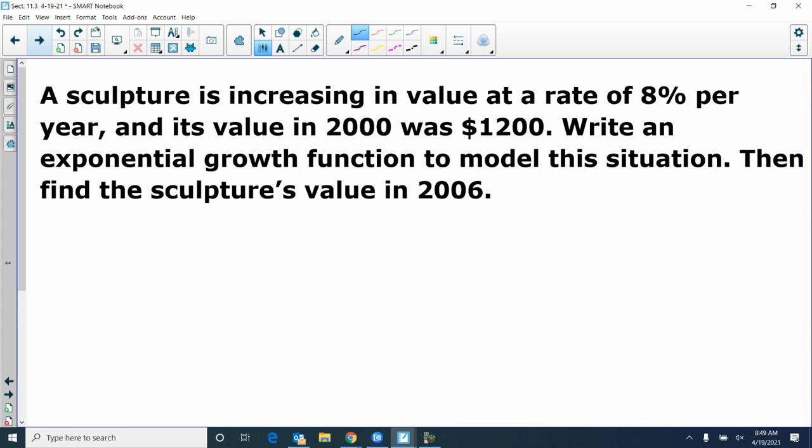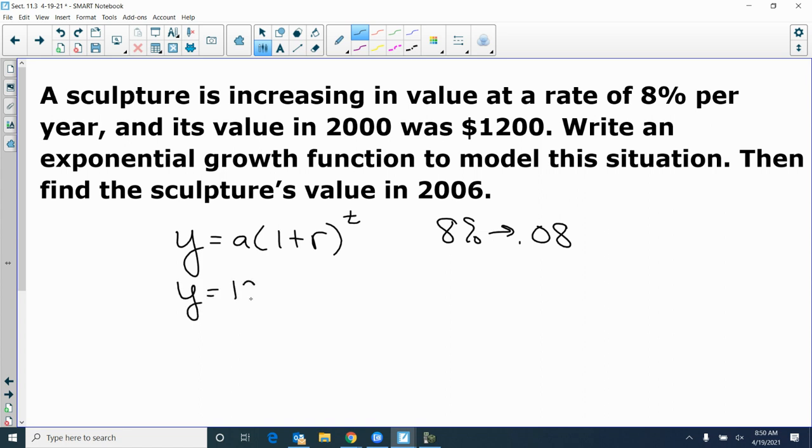Okay. All right, you got a sculpture. So somebody's an art collector here. It's increasing in value at a rate of 8% per year, and its value in 2000 was $1,200. Write an exponential growth function to model the situation and find the value in 2006. So you got y equals a times 1 plus r to the t power, 8%, 0.08. And so it's going to be y equals 1,200 is the original amount.